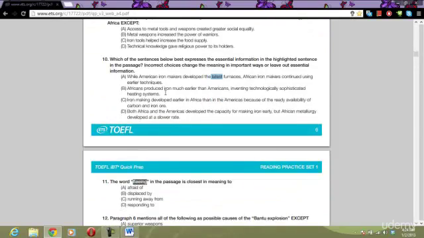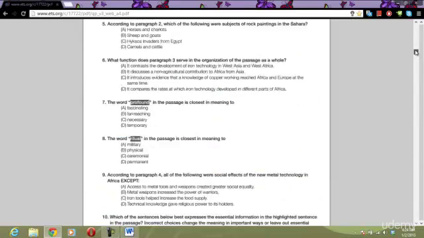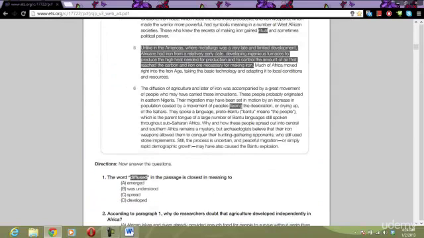Choice B, Africans produce iron much earlier than the Americas. That fits the first part. Inventing technologically sophisticated heating systems. Yes, this answer uses a lot of synonym language. Produced much earlier than the Americas, inventing technologically sophisticated. That's dealing with ingenious furnaces that produce high heat. Okay, technologically sophisticated.